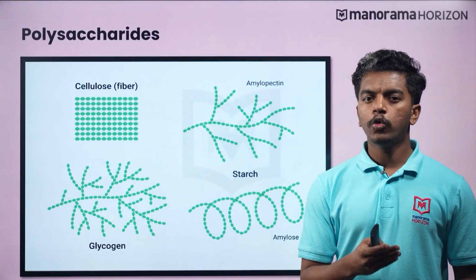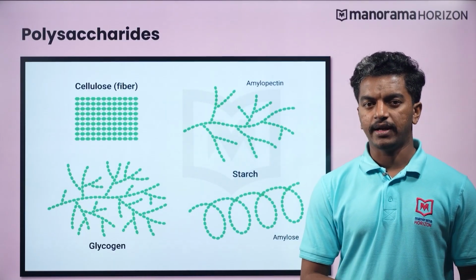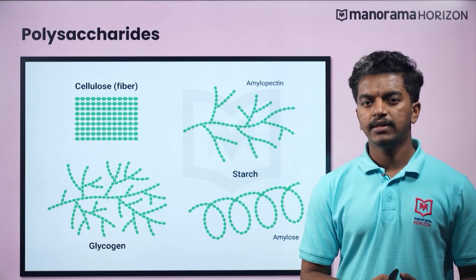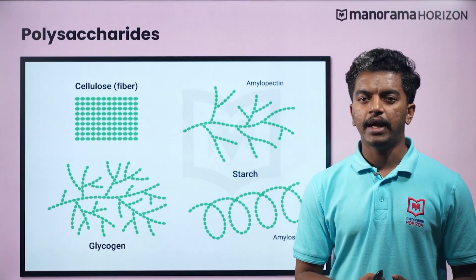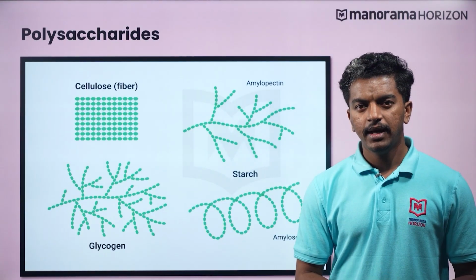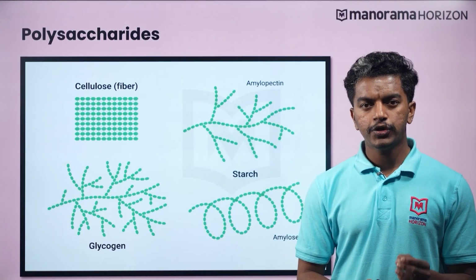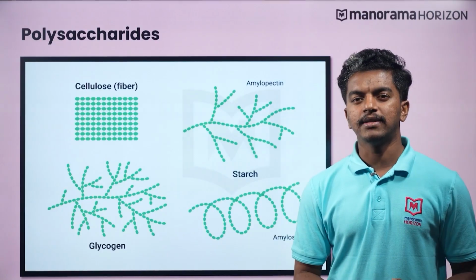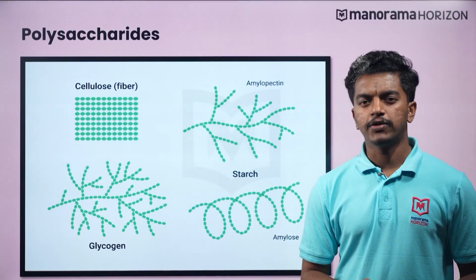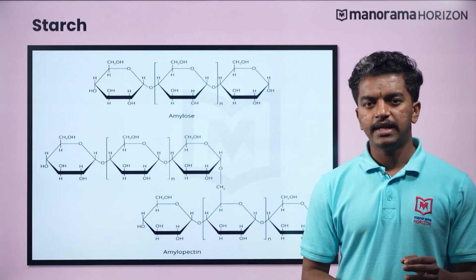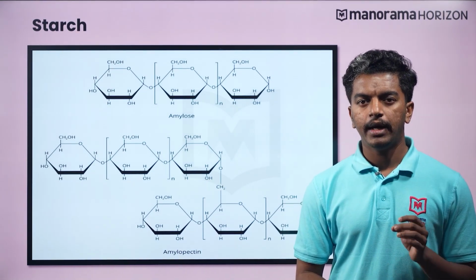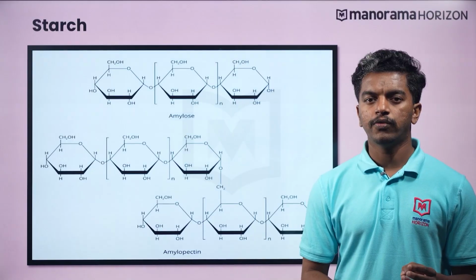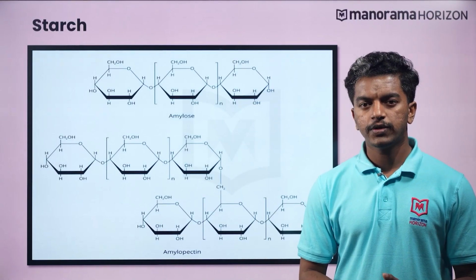Moving on, we will look into the structure of polysaccharides. Polysaccharides contain a large number of monosaccharide units joined together by glycosidic linkages. They mainly act as food storage or structural materials. Let us see a few examples of this category. Firstly, let us discuss starch. Starch is a polymer of alpha glucose and consists of two components, amylose and amylopectin.